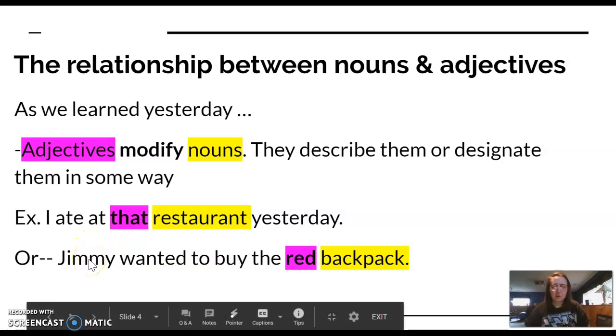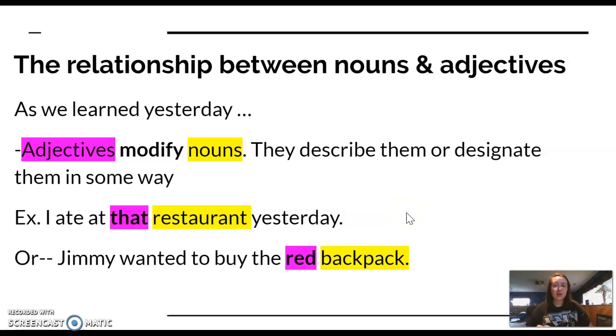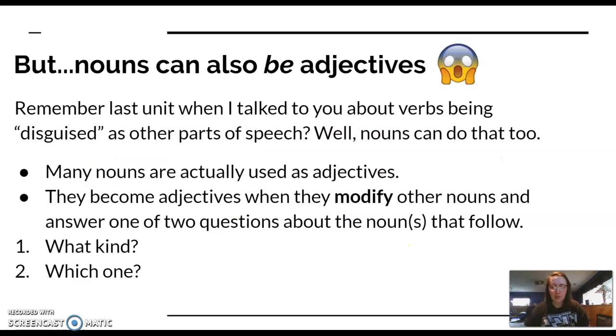Or a more obvious example, Jim, you wanted to buy the red, there's your adjective, backpack, noun. So we're just modifying the noun backpack with our more obvious adjective describing word, color, red. That's your adjective, right? So this is how we very normally use adjectives, right? Modifying nouns. Basic terms, very easily recognizable based on what you learned yesterday. But, plot twist, nouns can also be adjectives.